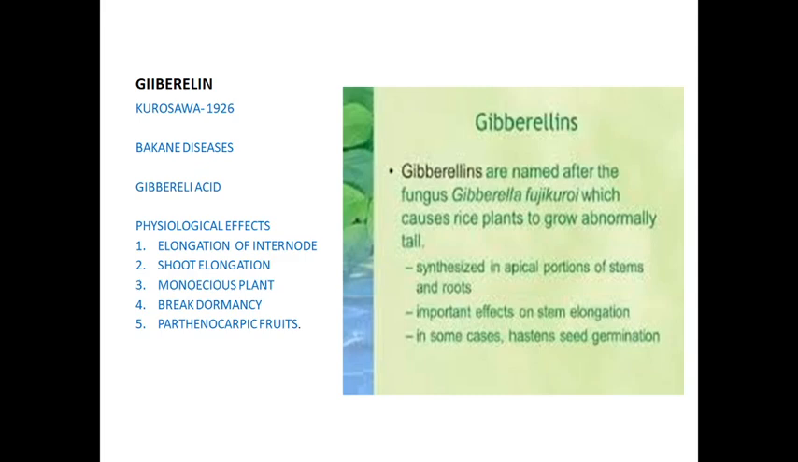Parthenocarpic fruits are also developed by the gibberellins. Parthenocarpic fruit means development of the fruit without fertilization. It is very efficient when compared to auxin. So more or less, internode and shoot elongation and parthenocarpic fruit are all related to gibberellin only. Up to that, the plant hormone growth promoters alone are over.